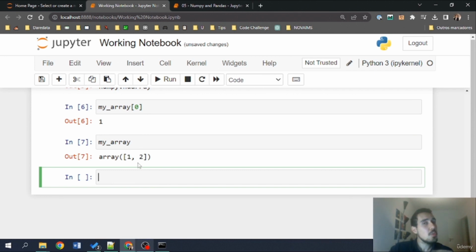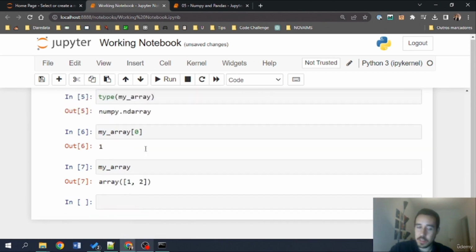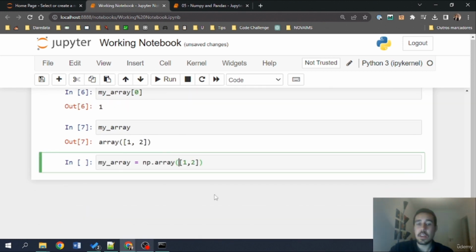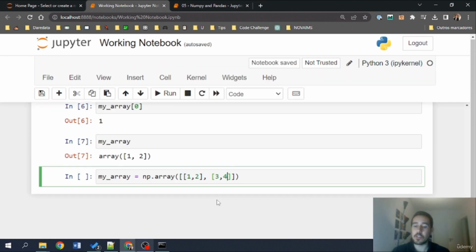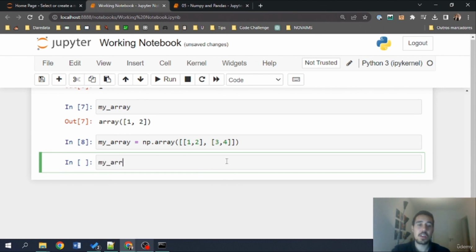Now, one new thing that we can do with arrays is create multi-dimensional objects. That's what I'm going to do here, and I can do that by passing a list of lists. For example, I'll wrap this up in a new list, I'll do a comma, and I'll pass a new list right after. So now my array will have 4 different elements, 1, 2, 3, 4, and this myArray is a multi-dimensional array. It will contain 2 dimensions. Let's see what this means when we now check the shape.